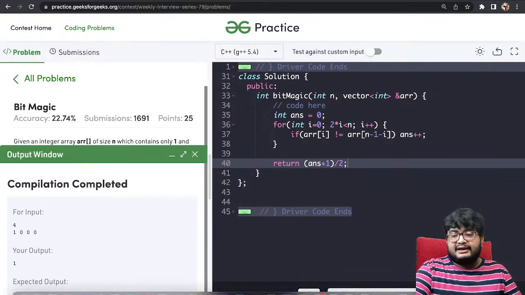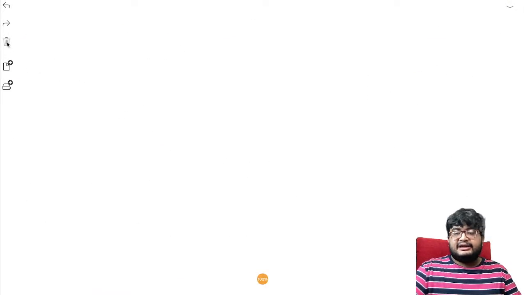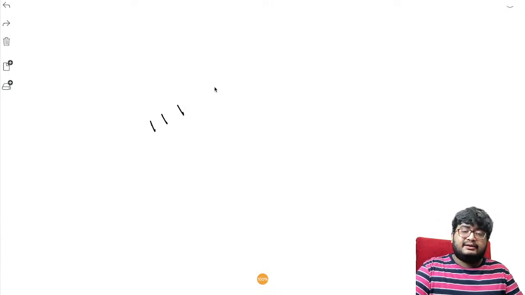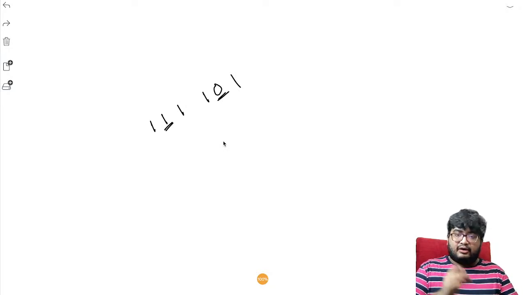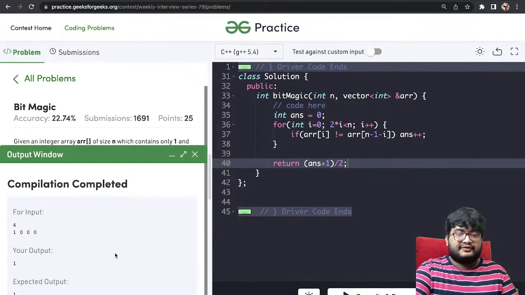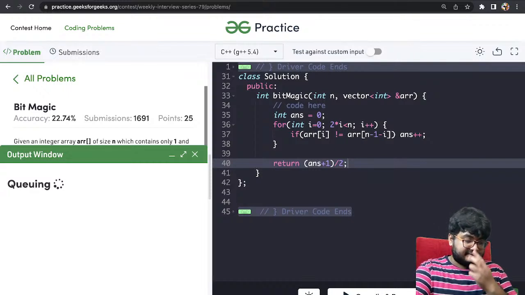Because it might happen, let's consider another example here. It might happen that 1 1 1 and on the other end 1 0 1. So in this case there is only one mismatch, right? So yes, the mismatches will always have 1 1 and 1 0, but in one of the halves there will definitely be a 1, but it is not all the ones, right? So yeah, we can just pair them up and that should solve it. So let's submit.